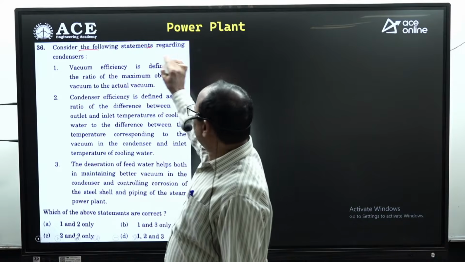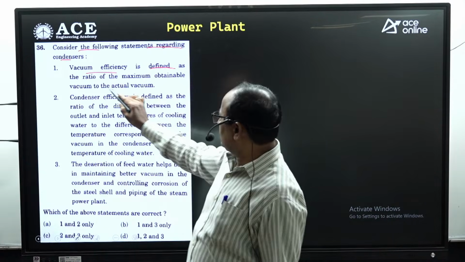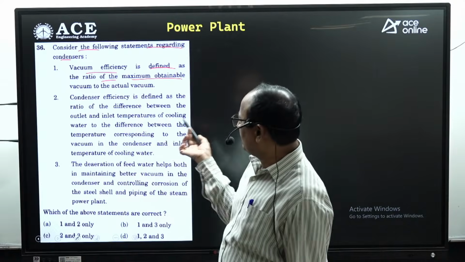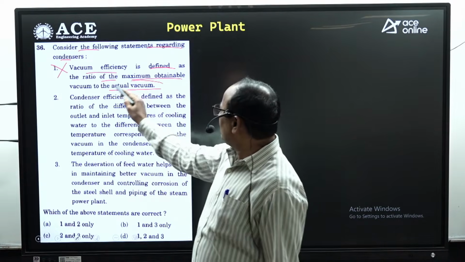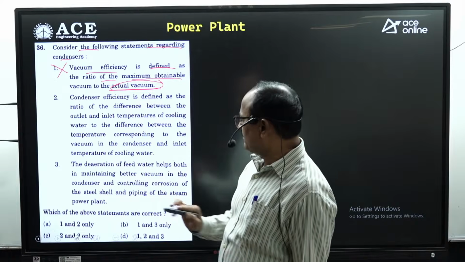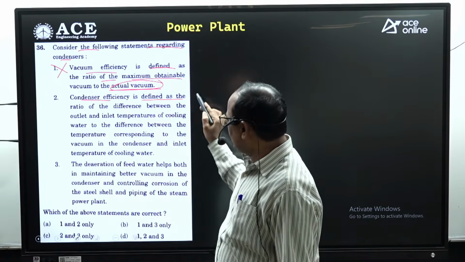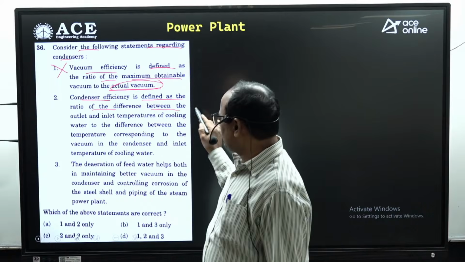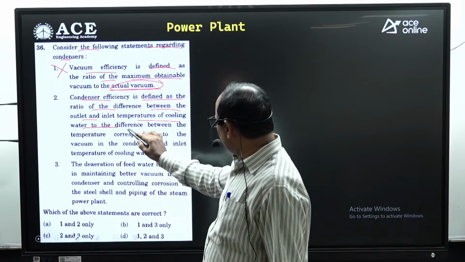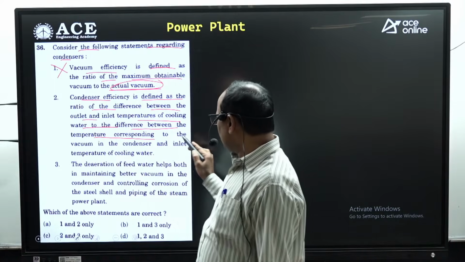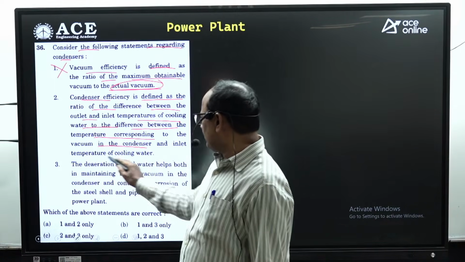Consider the following statements regarding the condenser. Vacuum efficiency is defined as the ratio of maximum obtainable vacuum to the actual vacuum. No, it is the ratio between the actual vacuum and the maximum vacuum. First statement not correct. Condenser efficiency is defined as the ratio of the difference between the outlet and inlet temperature of the cooling water to the difference between the temperature corresponding to the vacuum in the condenser and inlet temperature of water.